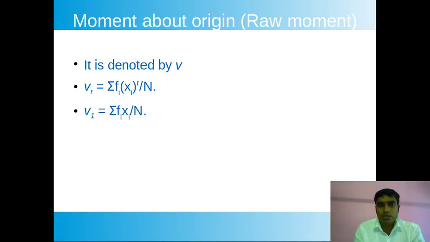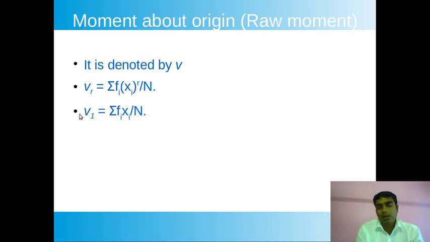So here it is denoted by this mu sign and defined this way. Previously, for the central moment, a was replaced by the mean. Now for the origin, a is replaced by 0. In the arbitrary moment it was a, and now a is replaced by 0, so it is sum of fi xi to the power r by n.